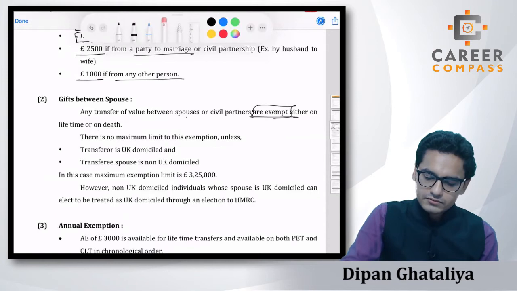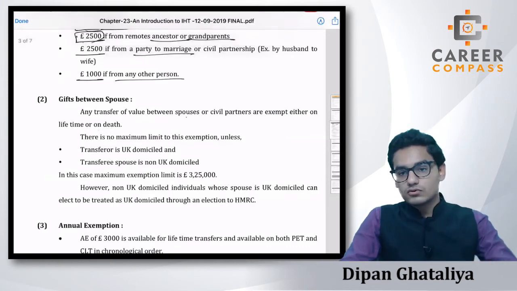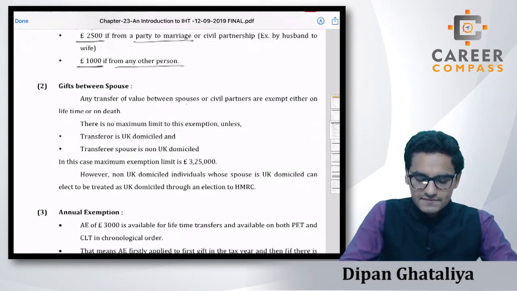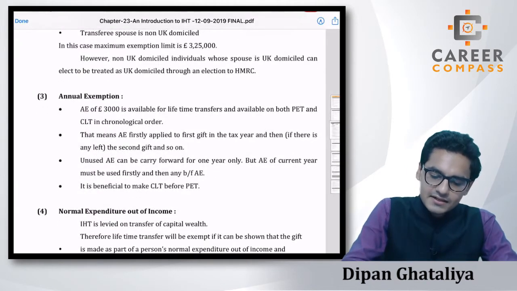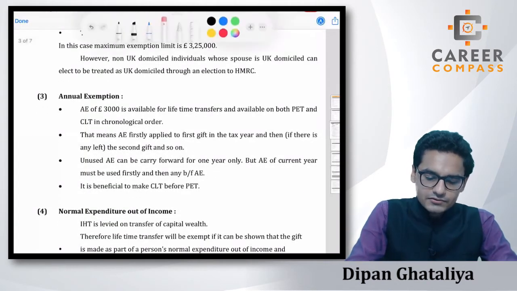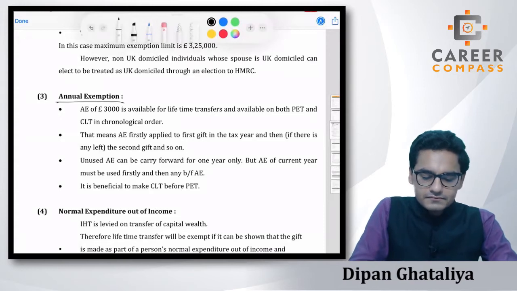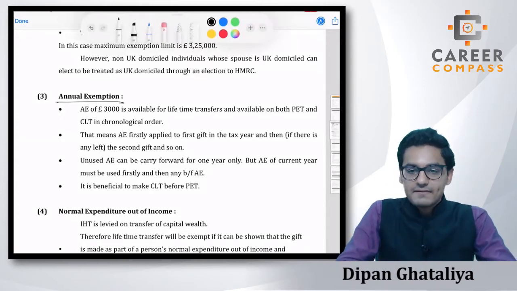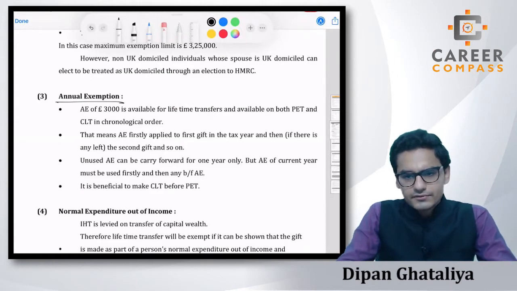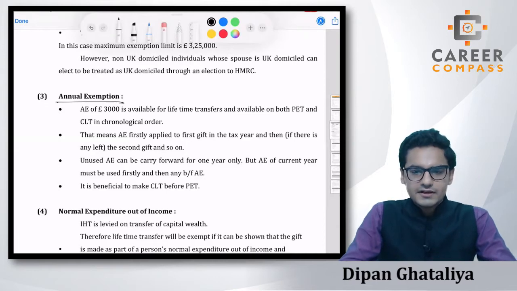Let's move forward to the next exemption, which is the most famous exemption in IHT, the annual exemption, students. Just like the personal allowance, the annual exemption works in the same way. Just like the personal allowance is a fixed amount each and every person gets, and each and every year you will get. There is a maximum limit in the personal allowance also.